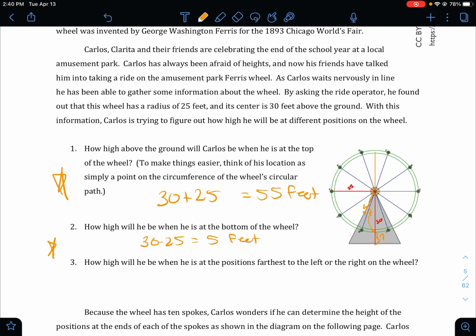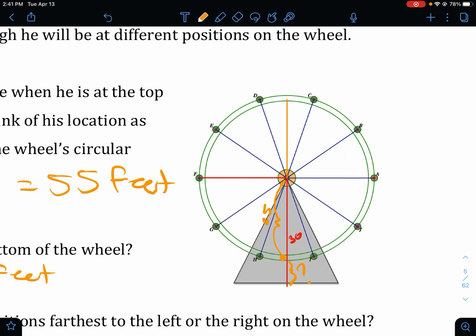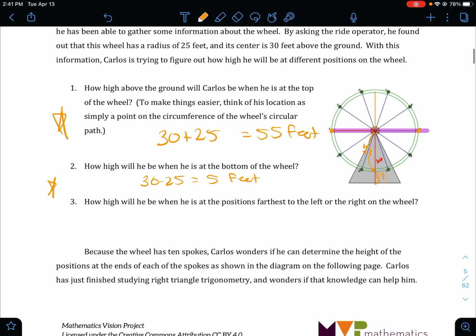Then it says, how high will he be when he is at the positions furthest to the left or to the right of the wheel? All right, so if you look, furthest to the left is going to be here, furthest to the right is going to be here. Well, we know that the center is 30 feet above the ground, and if you see, these points here are aligned with the center. So both of those should be 30 feet above the ground as well.